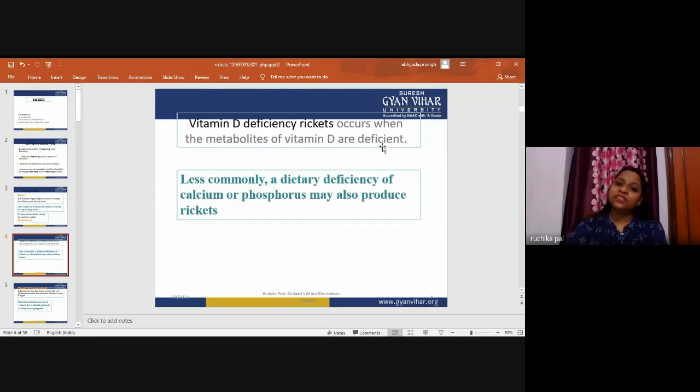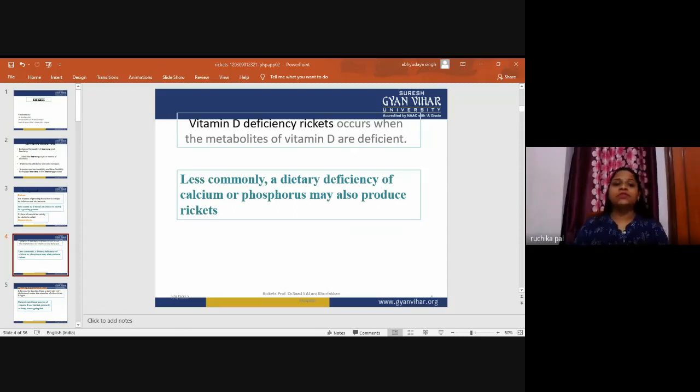Now, vitamin D deficiency rickets occurs when the metabolites of vitamin D are deficient, that is vitamin D3 and D2. Less commonly, a dietary deficiency of calcium or phosphorus may also produce rickets. So vitamin D3 deficiency leads to rickets, and a dietary deficiency of calcium or phosphorus may also produce rickets.